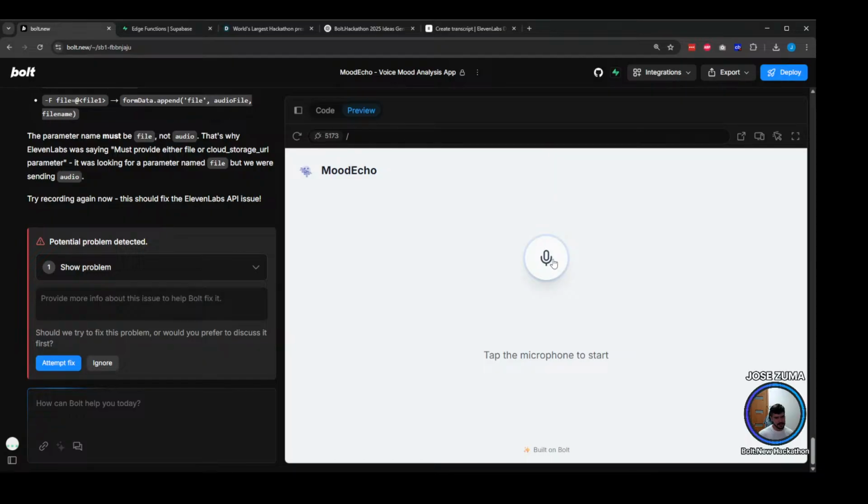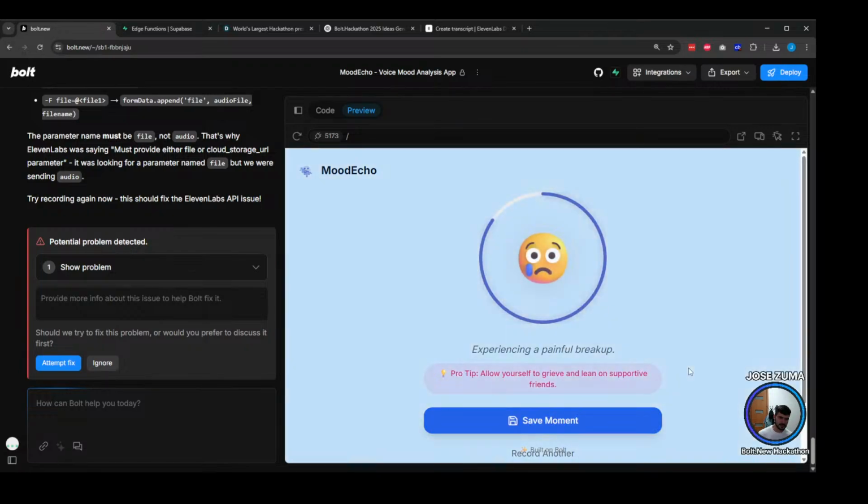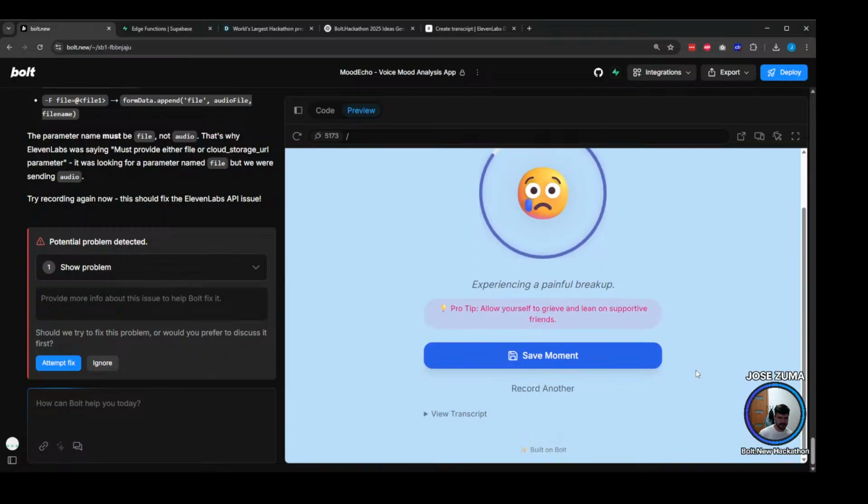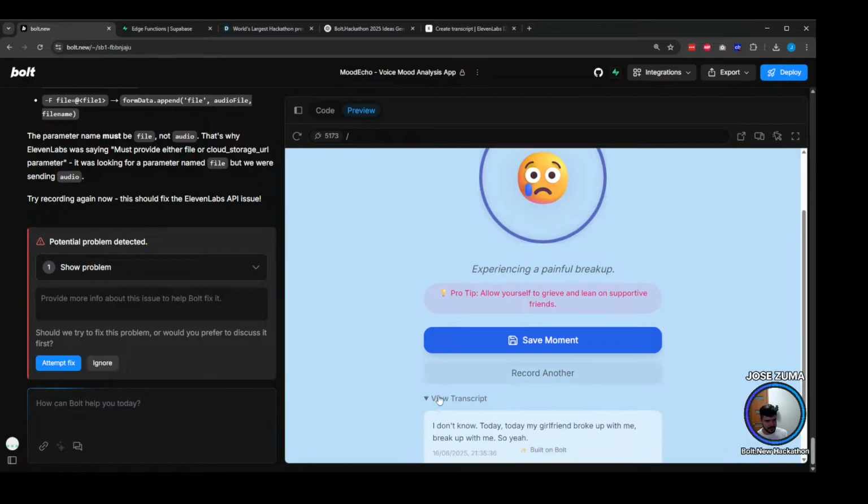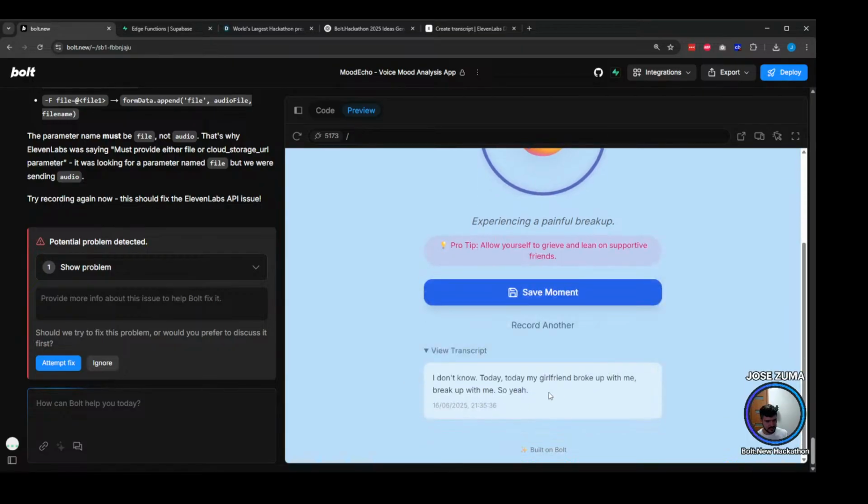We can say, I don't know, today my girlfriend broke up with me. So yeah, let's see. Wow, I like the emoji here, looking super sexy. Experiencing painful breakup. Allow yourself to grieve and lean on supportive friends. Okay, safe moment. We have the transcript as well, information in here.